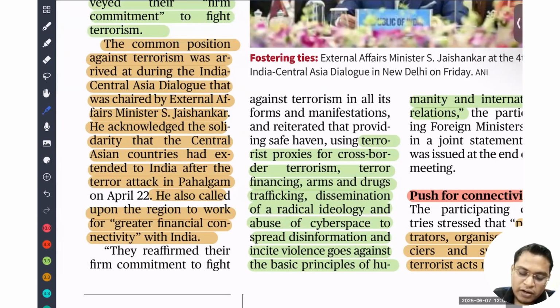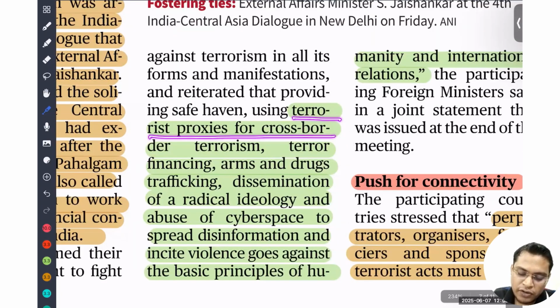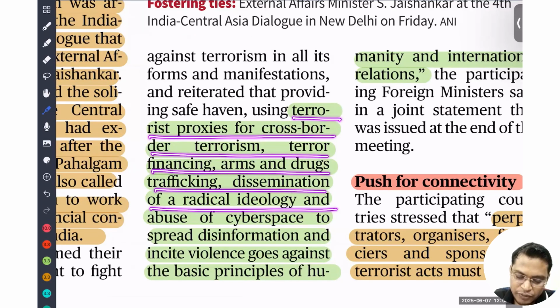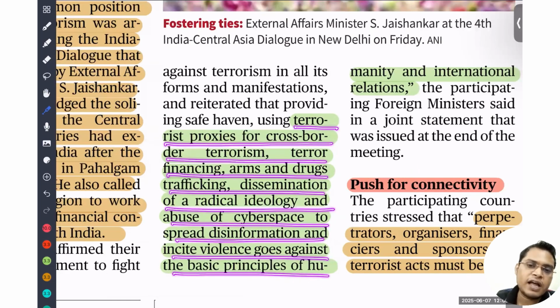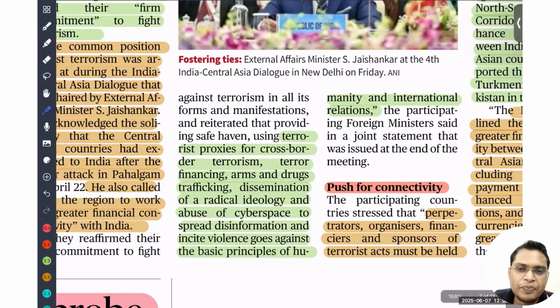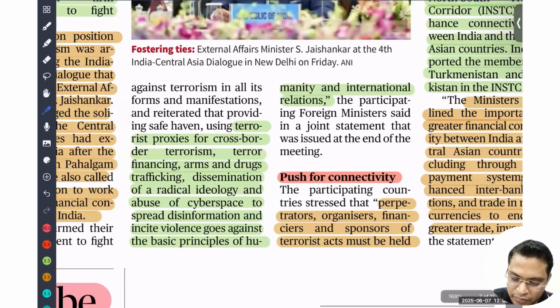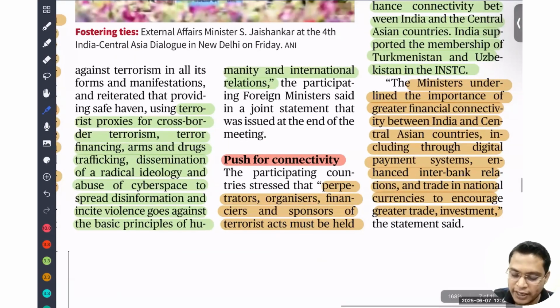Terrorist proxies for cross-border terrorism and terror financing, drug trafficking, spreading radical ideology and abuse of cyberspace to spread disinformation and incite violence go against the basic principles of humanity. We are very clear that those who are supporting terrorism, those who are exporting weapons and drugs, are committing crimes against humanity, and they should be punished and held accountable. Our foreign minister pushed for connectivity. The perpetrators, organizers and financiers of sponsored terrorism must be held responsible.